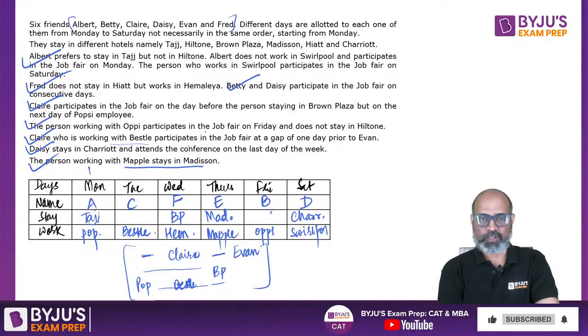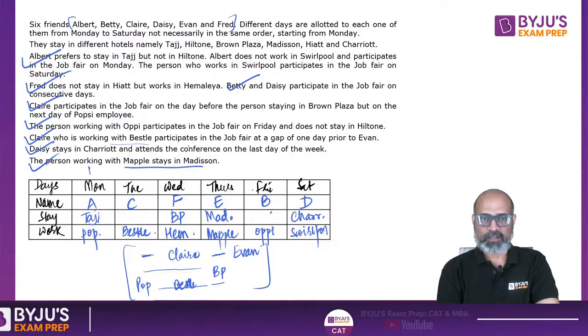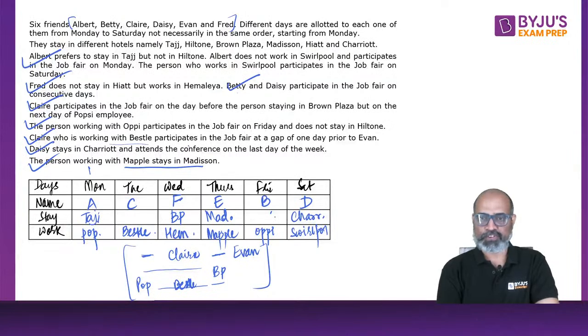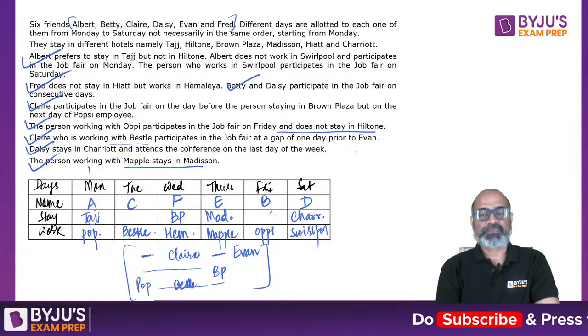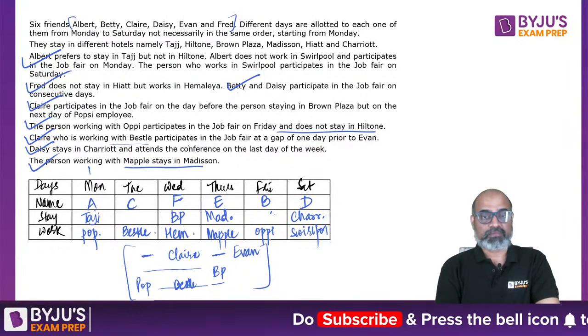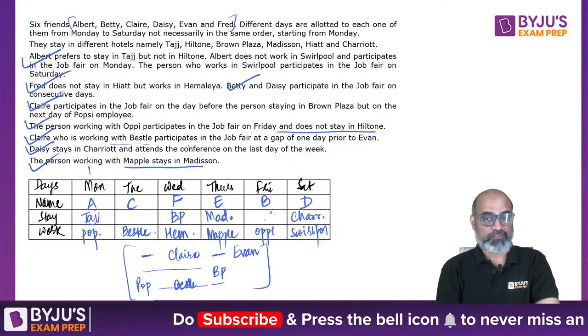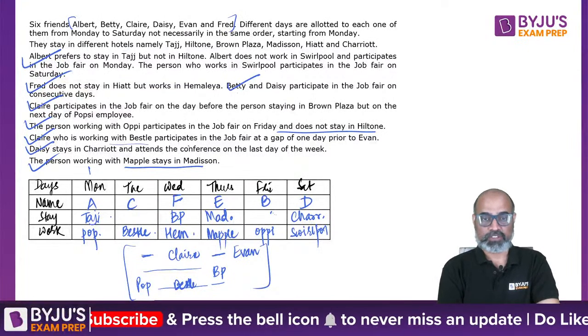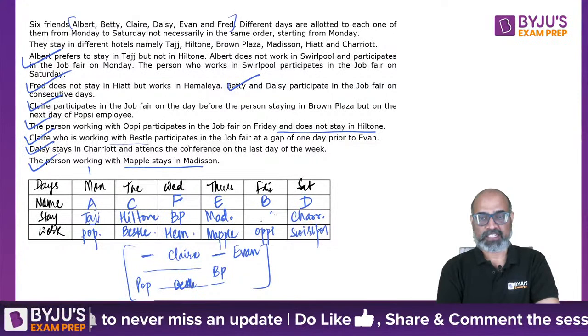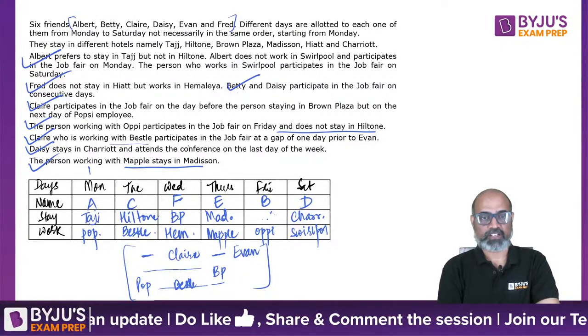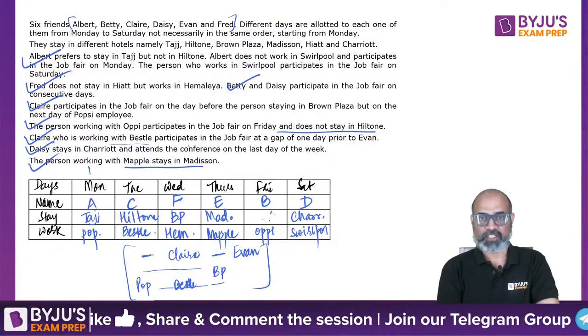The person working with OP participates in the job fair on Friday but does not stay in Hilton. Okay, so this part. B is working with OP, and if B doesn't stay in Hilton, then who stays in Hilton? C does. And if C stays in Hilton, then what is the last hotel where they can stay?